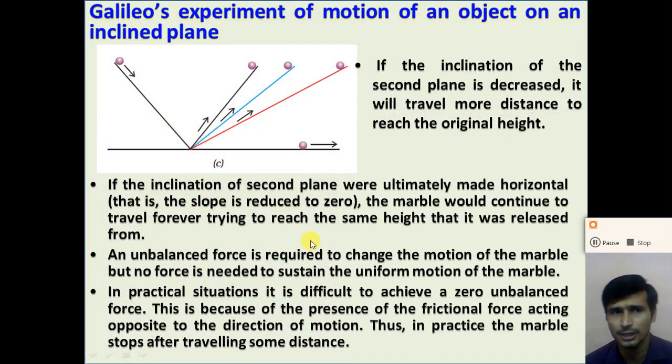So dear student, understand Galileo's experiments. Galileo states that if there is no friction force acting on the object, if there is no opposing friction force, the object will move with uniform speed. So this law is called Galileo's law of motion. So dear student, I hope that you understand Galileo's experiment of the motion.